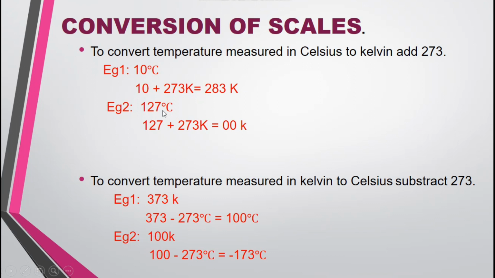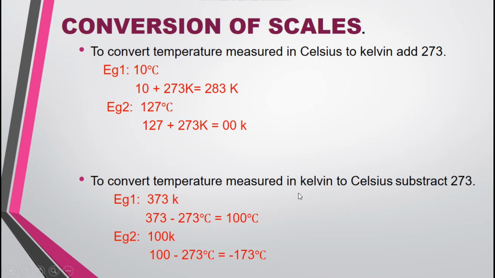Second example, 127 degrees Celsius. I want to convert this 127 degrees Celsius into Kelvin. Then 127 plus 273, I get 400 Kelvin. There's a typing mistake here. You get 400 Kelvin. You add 273 to this 127. Then you get 400 Kelvin.